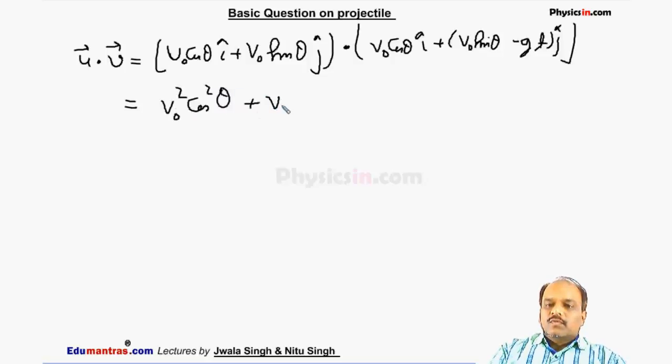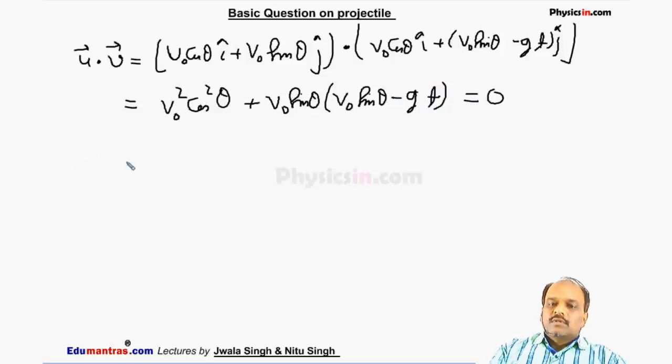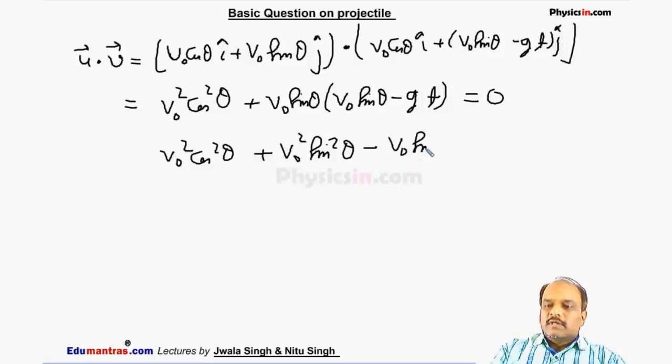plus v0 sin theta into (v0 sin theta minus g into t), that is equal to 0. So from here we can say v0 square cos square theta plus v0 square sin square theta minus v0 sin theta into g into t is equal to 0.